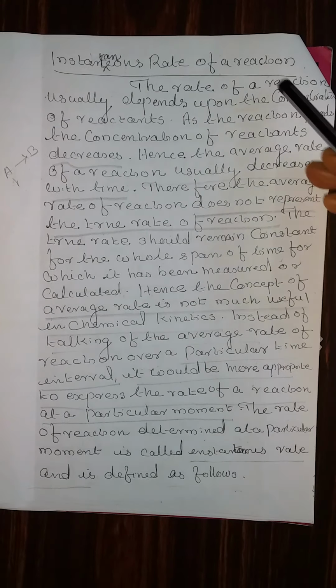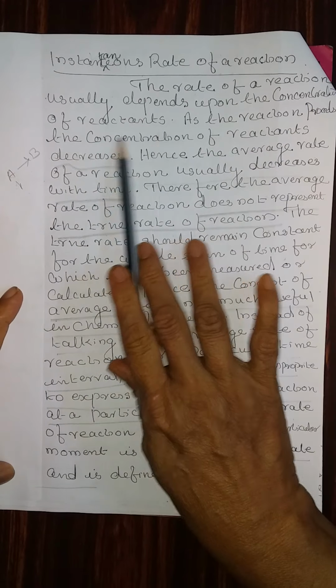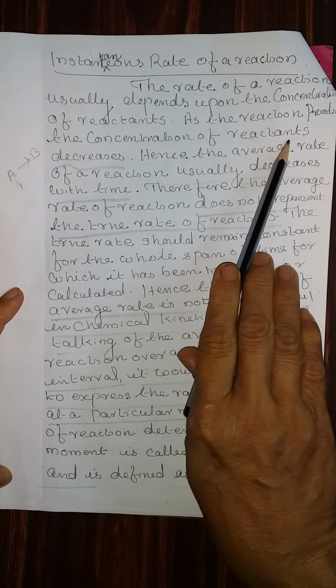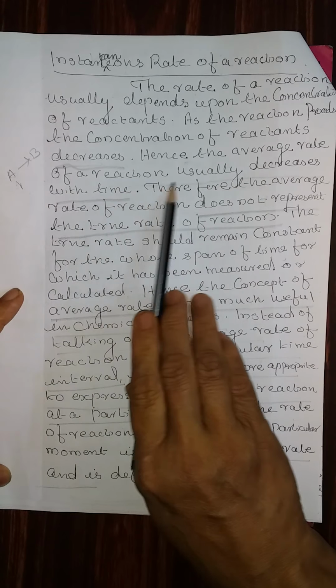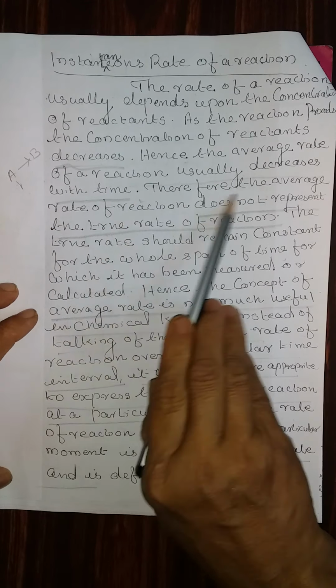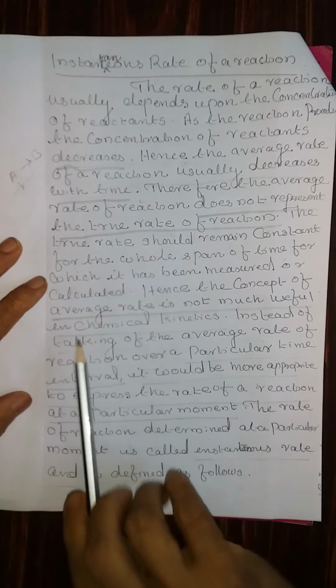Instantaneous rate of reaction. The rate of reaction usually depends upon the concentration of the reactants. As the reaction proceeds, the concentration of the reactant decreases. Hence, the average rate of reaction usually decreases with time. Therefore, the average rate of reaction does not represent the true rate of reaction, because there will be a variation, because A is always decreasing when B is formed.